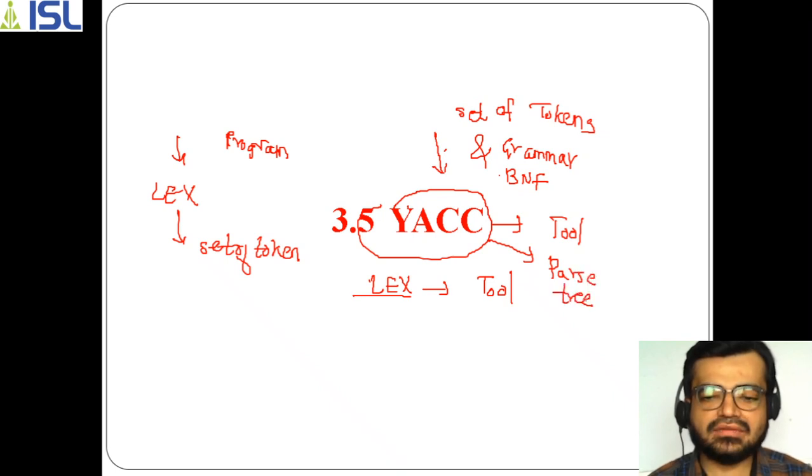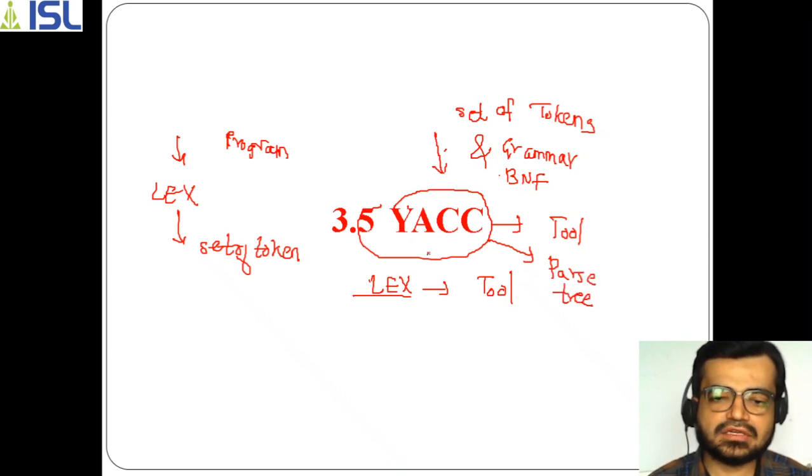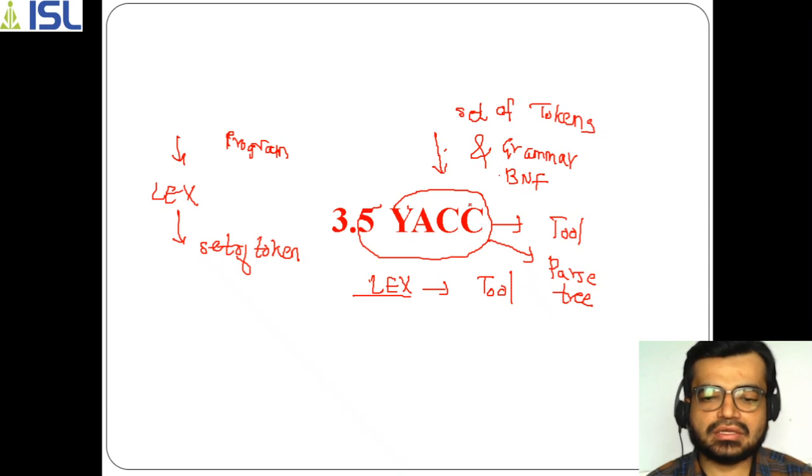because the second phase of the compiler is termed as the parser. The second phase is called the parser. The process performed in the second phase is about parse tree generation. So here it will take the set of tokens as an input along with the grammar, which is a BNF grammar, and it will give you an output as a parse tree. Now how is this going to perform? So basically, one can say what Yacc refers to.